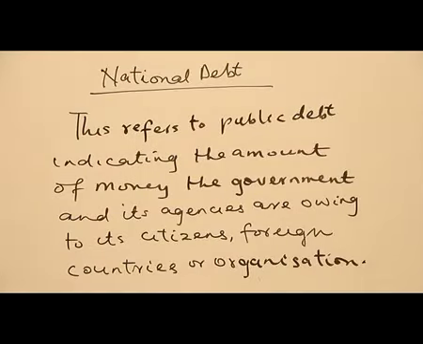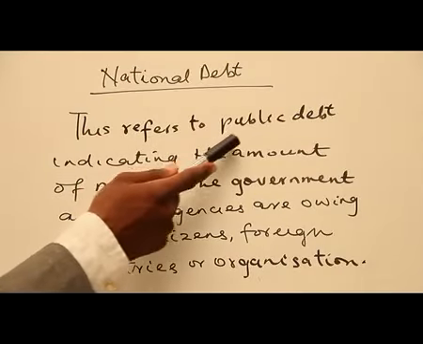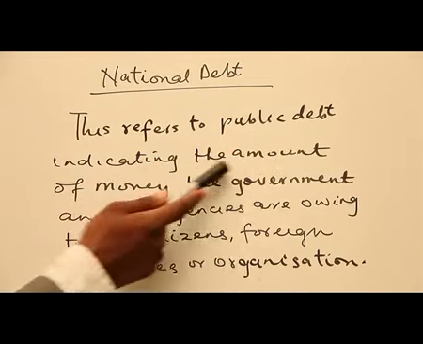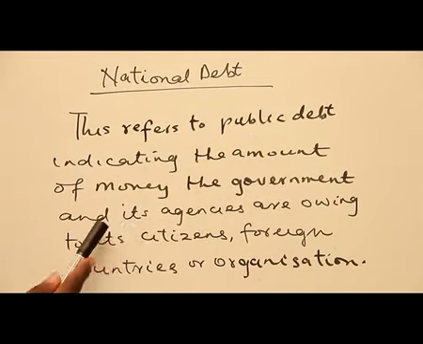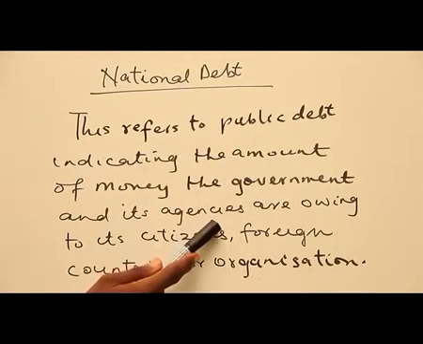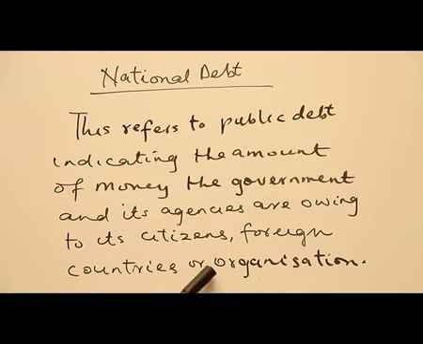National debt. This refers to public debt, indicating the amount of money the government and its agencies are owing to its citizens, foreign countries, or organizations. So we are talking about public debt that we call national debt. We are talking about the amount that government has taken in terms of loans from other organizations.